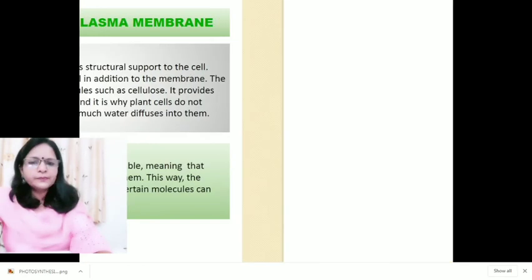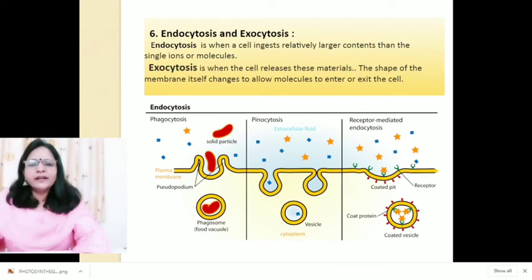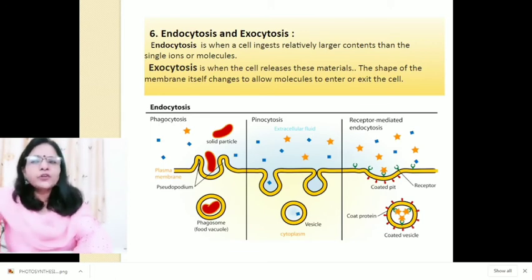Next function, endocytosis and exocytosis. Endocytosis is when a cell ingests relatively larger contents than the single ions or molecules that pass through channels. Through endocytosis, a cell can take in a large quantity of molecules or even whole bacteria from the extracellular fluid. Exocytosis is when the cell releases this material.